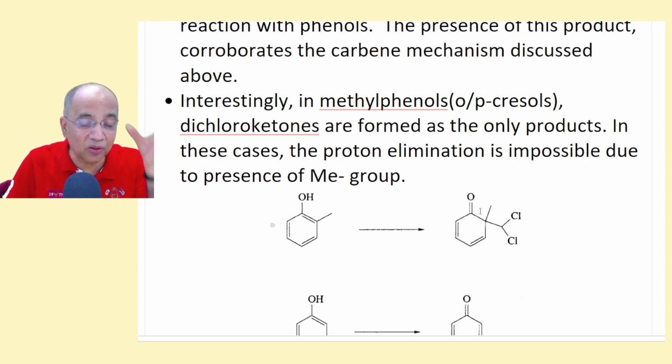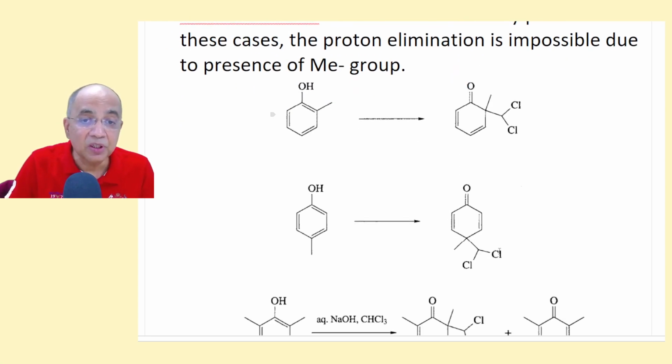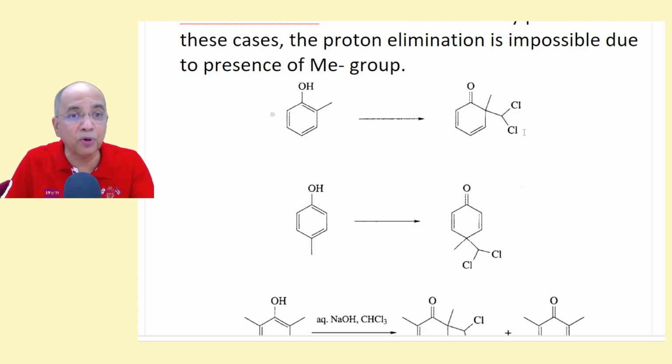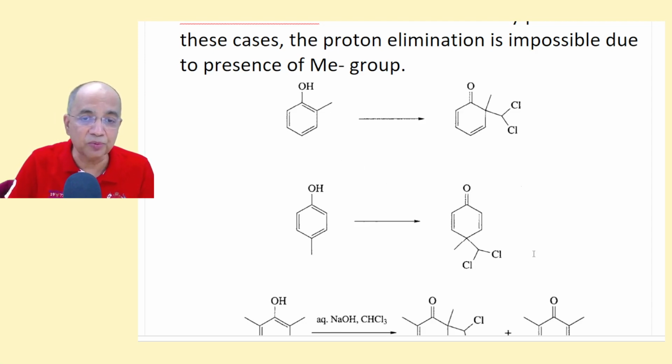But there is no hydrogen. When the ortho attack happens, even if there is a CH3 group, you will get this compound. And sometimes this cyclohexadienone dichloro compound is the only product if it is ortho-para substituted.